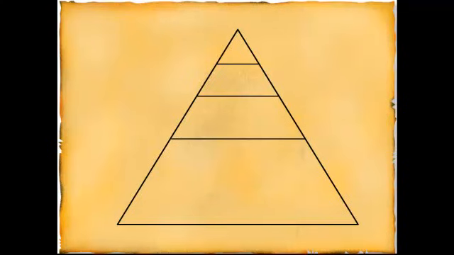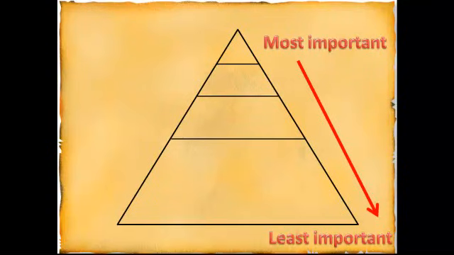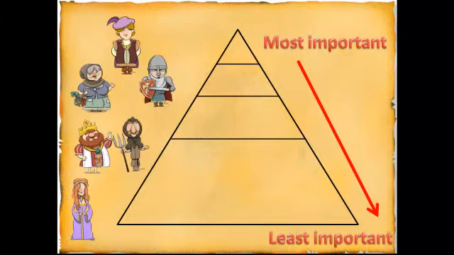The feudal system was the name given to the way that society was organized into a hierarchy. A hierarchy is like a ranking of the most important to the least important. In society, it ranks the person that is the most important, with the most power, at the top, through to the least important, with the least power, at the bottom. So which of these people do you think had the most power?